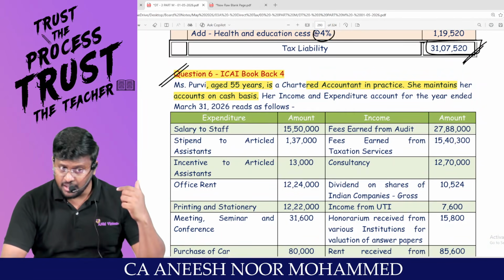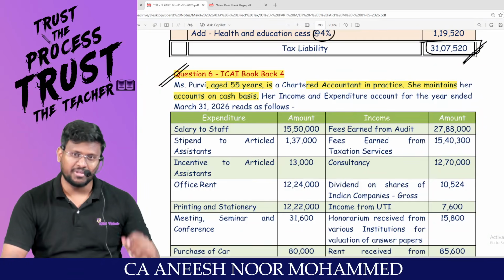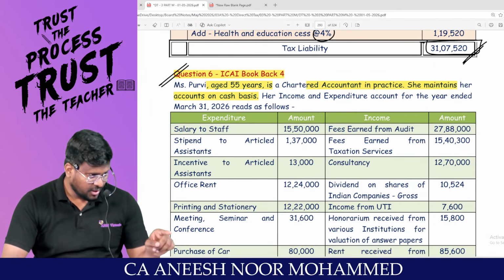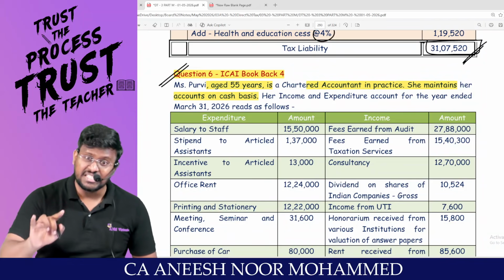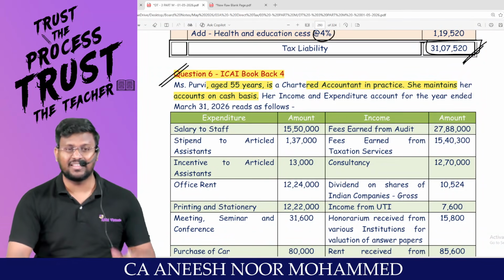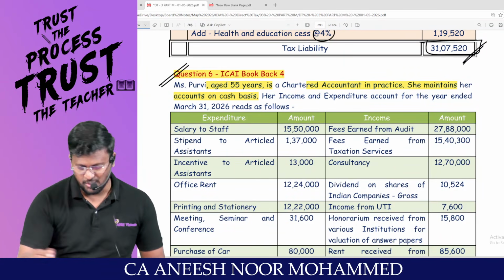Sir, under salary, due or receipt, whichever is earlier. That means accrual basis. IFHP, sir, expected rent or actual rent received or receivable, whichever is higher. That means accrual basis. PGBP, nothing like that. You can maintain as per cash basis.